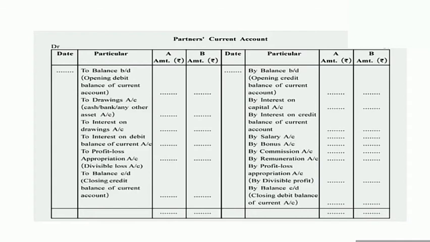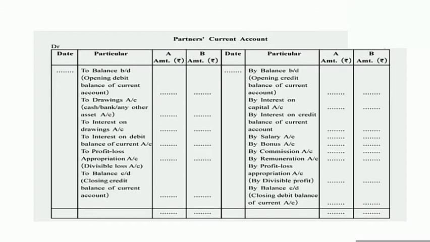We write "By profit and loss appropriation account", in brackets divisible profit, and the amount is written in the column of partners A and B.